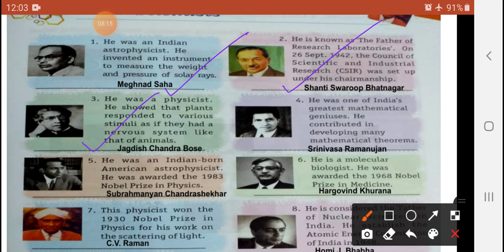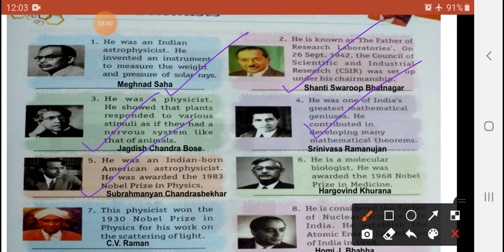The name is Jagdish Chandra Bose, okay. So, my dear student, the next scientist you will see was one of the greatest Indian mathematicians, developing many mathematical theorems. So who is that? Srinivasa Ramanujan, a very famous personality.